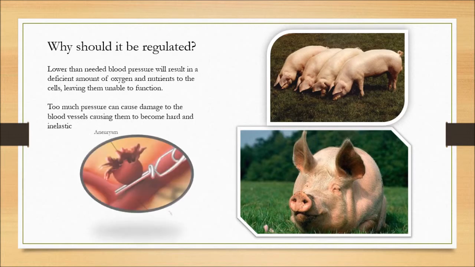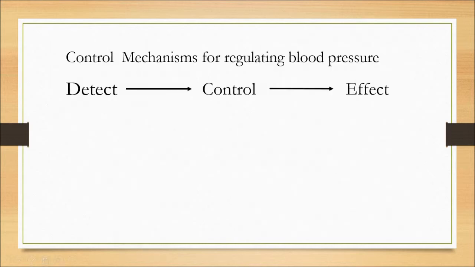However, on the other hand, too much pressure can cause damage to the blood vessels, causing them to become hard and inelastic. Under high pressure, in scenarios of hypertension, it can even cause them to rupture, an aneurysm, and cause damage to the kidneys along with many other organs. Keeping blood pressure within a suitable margin and maintaining it with a negative feedback system prevents the body from malfunctioning whilst providing a sufficient amount of nutrients.